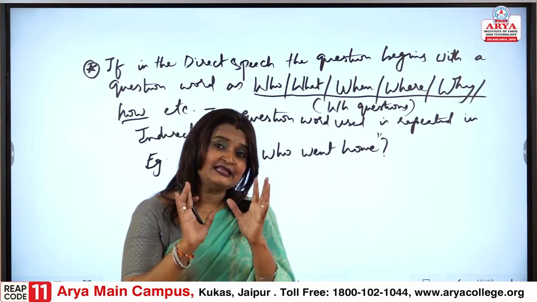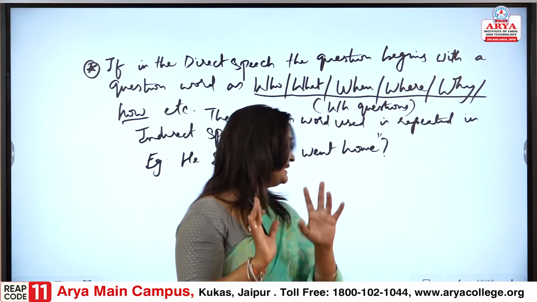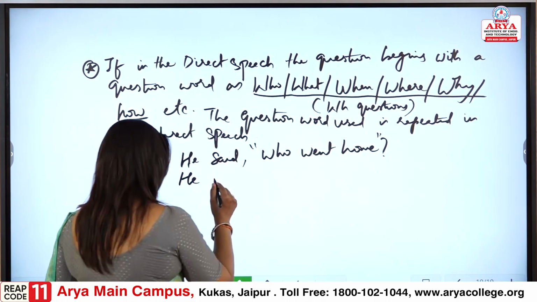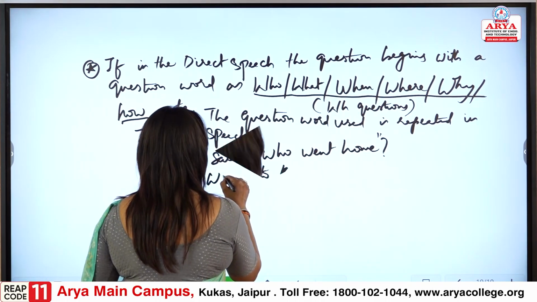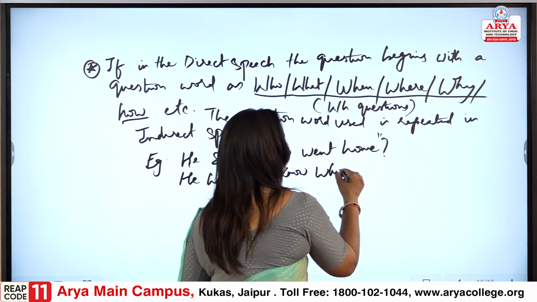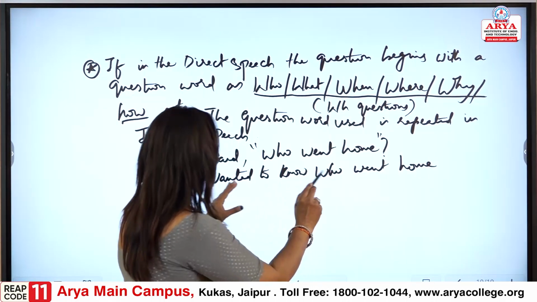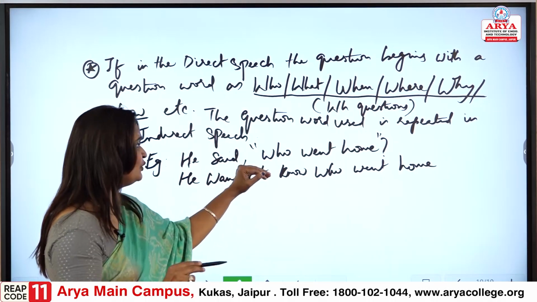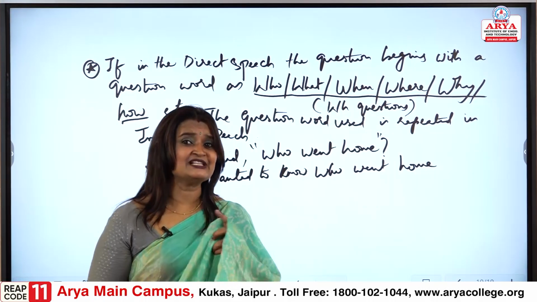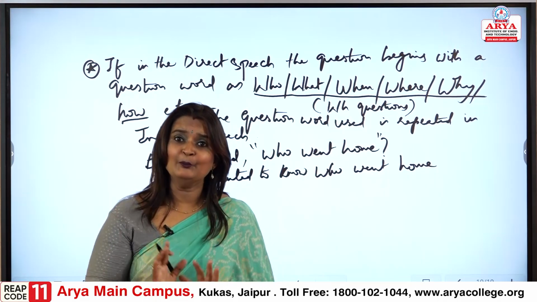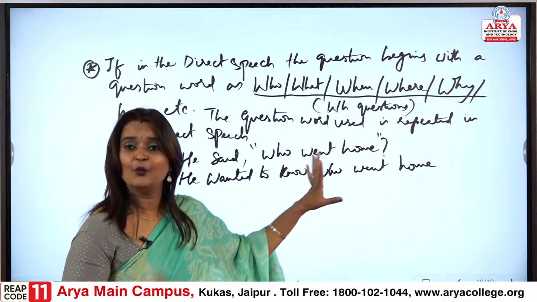So what we will keep in mind is this: he wanted to know who went home. So this part, who went home, remains the same. Naturally he is wanting to know, so he wanted to know who went home.